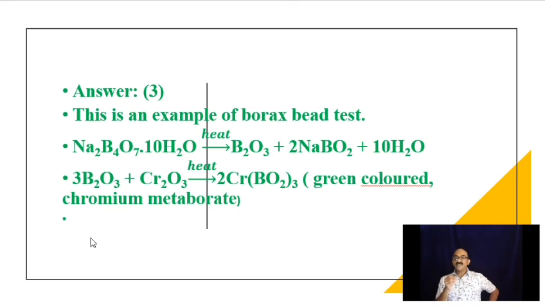Actually, in the borax bead test, the color depends mainly on two things. One is the metal, which metal's oxide you are testing. The other is which part of the flame you are showing it in. You can show it either in the oxidizing part of the flame or in the reducing part of the flame. So for the same metal, you will get two different colors in many cases. But we don't have to enter into such details.